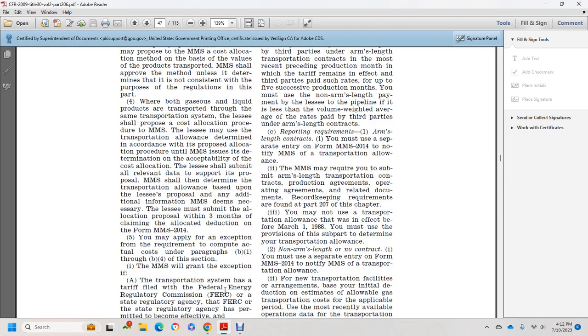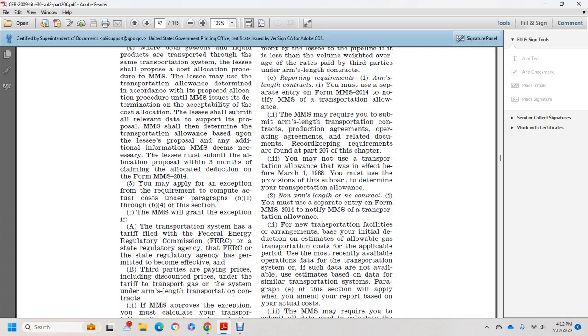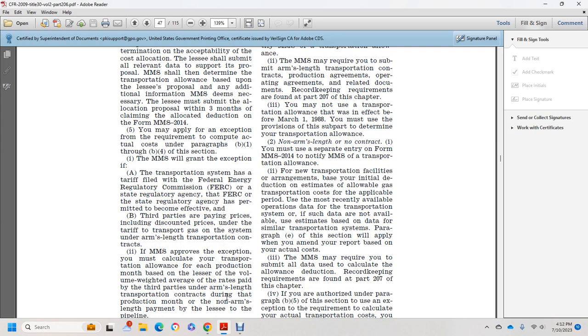You must apply for the exemption from the requirement to compute the actual costs under paragraphs B1 through B4 of this section. The Minerals Management Service may grant an exemption if the transportation system has a tariff filed with the Federal Energy Regulatory Commission or State Regulatory Agency, which has permitted it to become effective for the arm's length third parties paying the price, including the discount price, under the tariff to transport gas on the system, or with the arm's length transportation contract. 2. If the Minerals Management Service has approved the exemption,